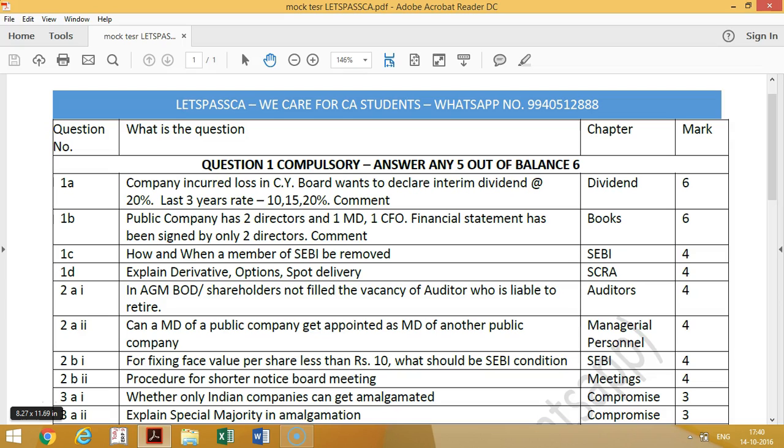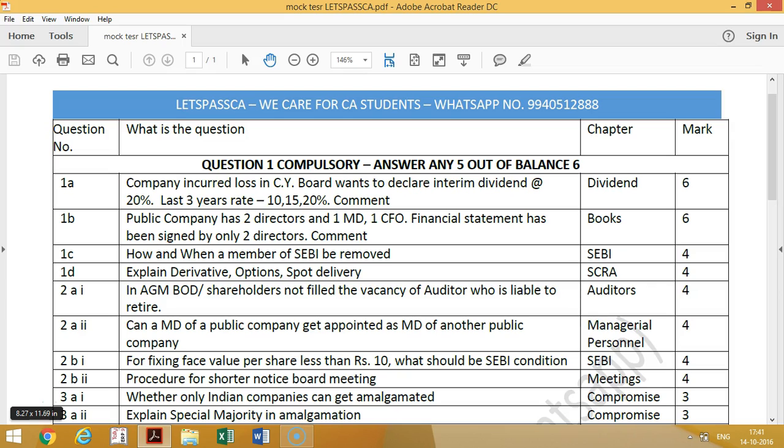This is called a confidence booster mock test, I can say. So how to approach CA Final Law in the exam, that 3 hours? See, around 1:45 p.m. they will be giving you the question paper. So in 15 minutes, how to analyze the question paper?